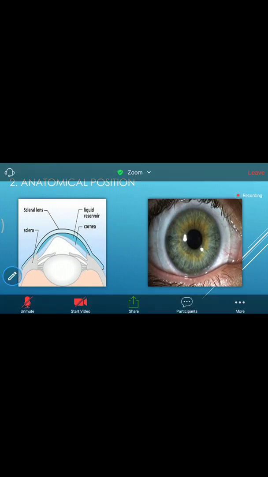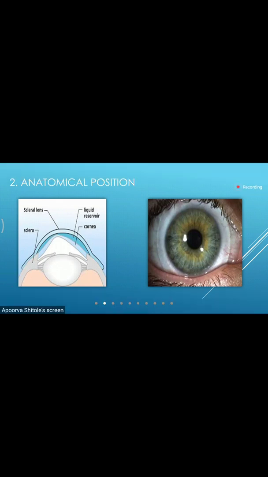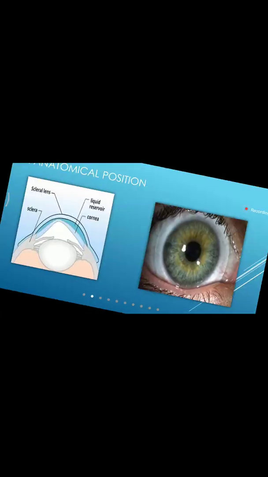So the parts where the contact lenses rest. Now when we put the corneal lens, it is usually less than your HVID. So the corneal lens comes in contact with the cornea, it rests on the cornea.